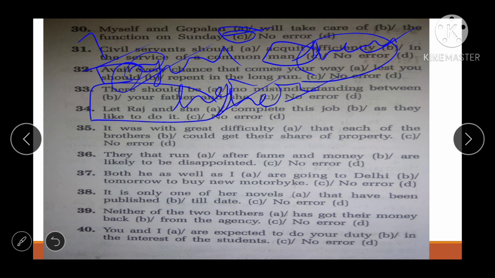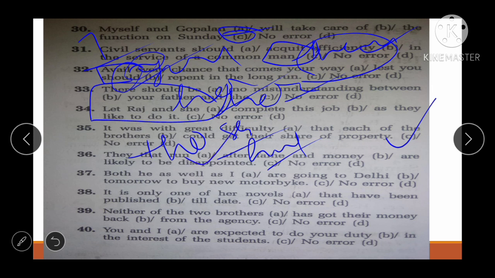Next one is it was with great difficulty that each of the brothers could get their share of property. See, friend, it was with great difficulty is correct that each of the brother could get his, right, share of property. So error is in C part. Next one is they that run after fame and money are likely to be disappointed. See, friend, that, okay, here they, those, okay, those run after money and fame are likely to be disappointed. So correct answer will be A.